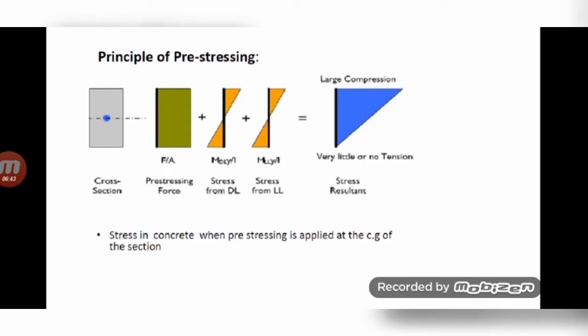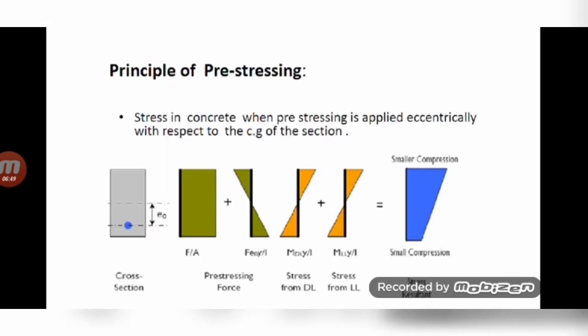So actually this figure shows the prestressing applied at the CG of the section. See the next figure. This figure shows the stress in concrete when prestressing is applied eccentrically with respect to the CG of the section. In the previous case we saw the prestressing force applied at the CG of the section. Here you see the blue color dot, which we use to mention that the prestressing force is applied at some eccentricity from the CG. You can see it there.